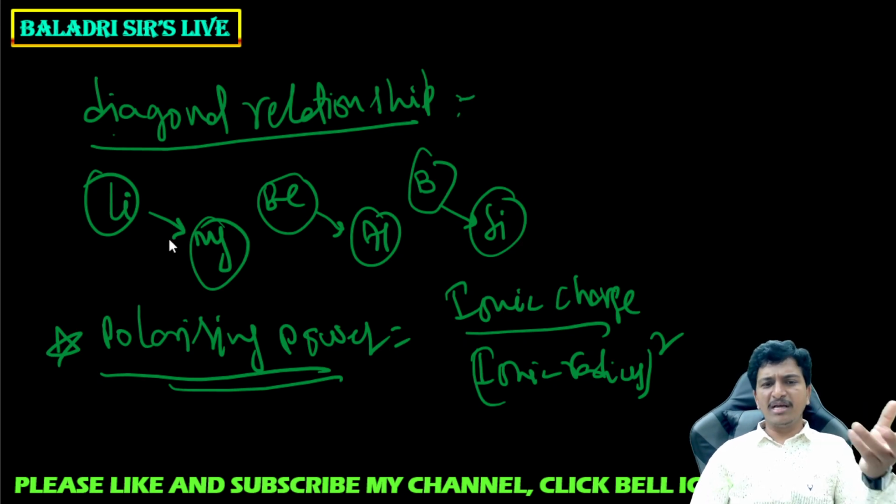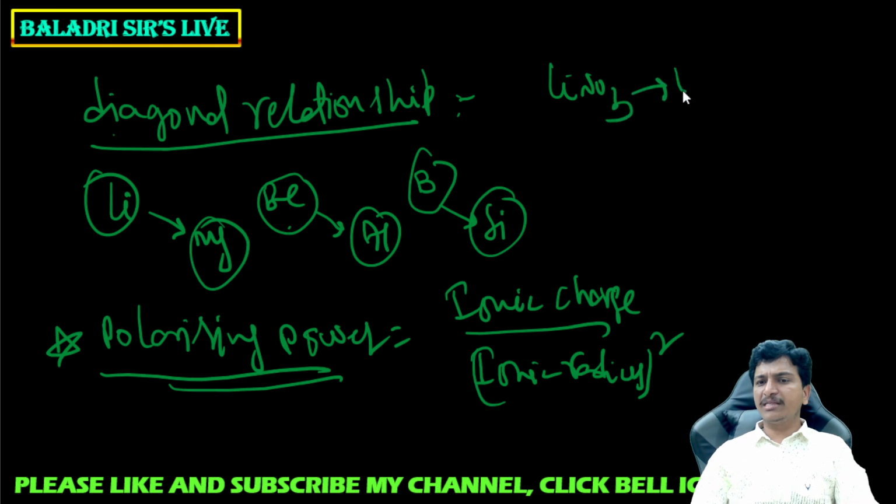So we know that there are many similarities between lithium and magnesium. Lithium carbonate decomposes, magnesium carbonate also decomposes, but other first group carbonates cannot decompose, they are thermally stable. Aluminium carbide and beryllium carbide on hydrolysis give methane gas, both are called methanides. Lithium nitrate on decomposition gives lithium oxide, nitrogen dioxide, and oxygen.